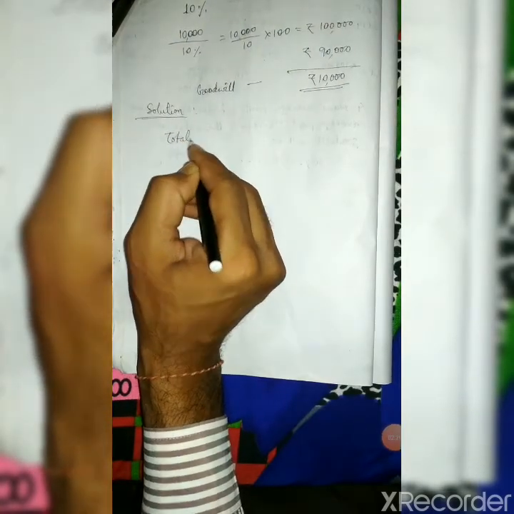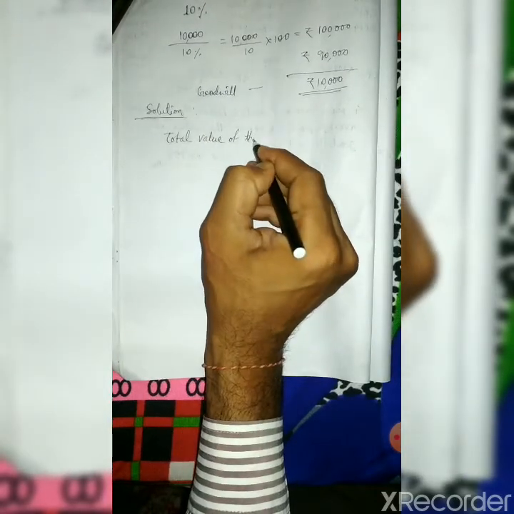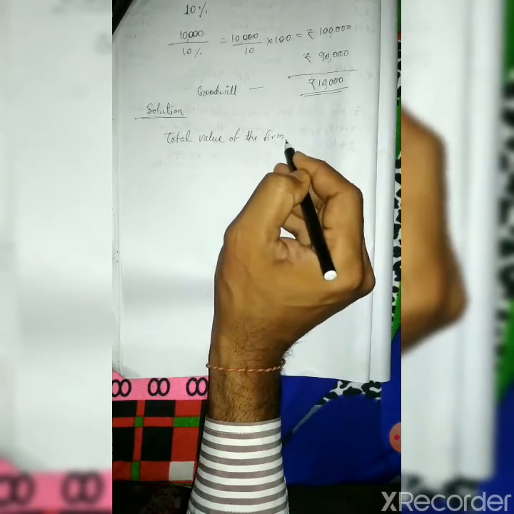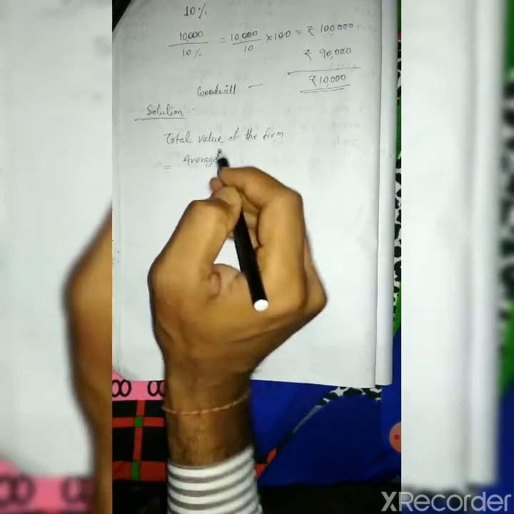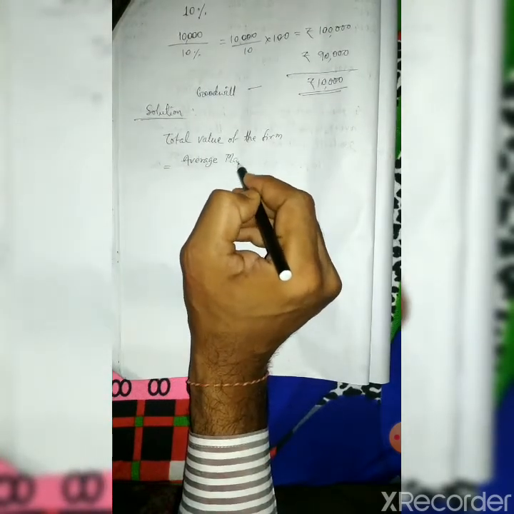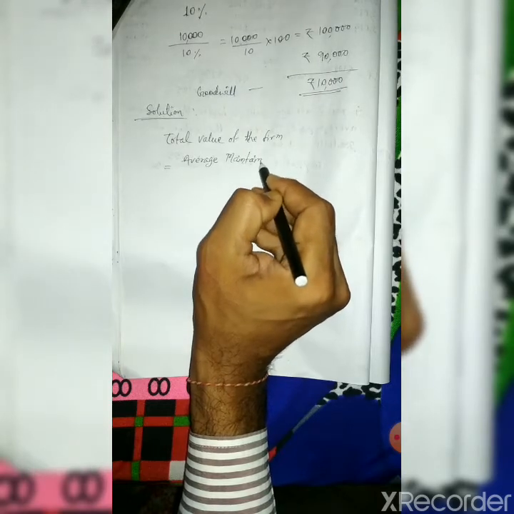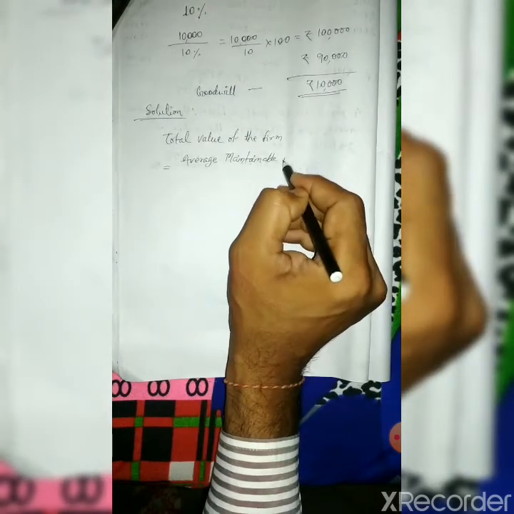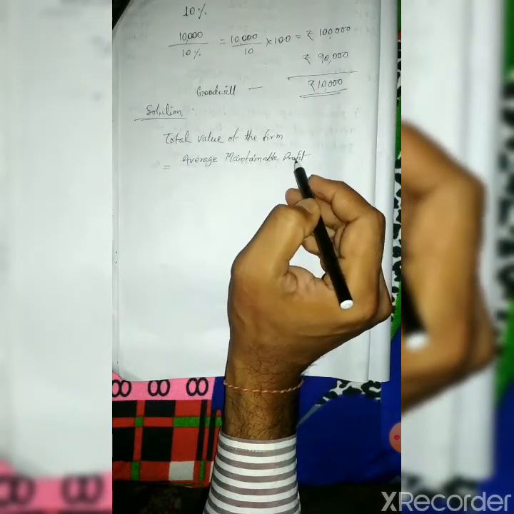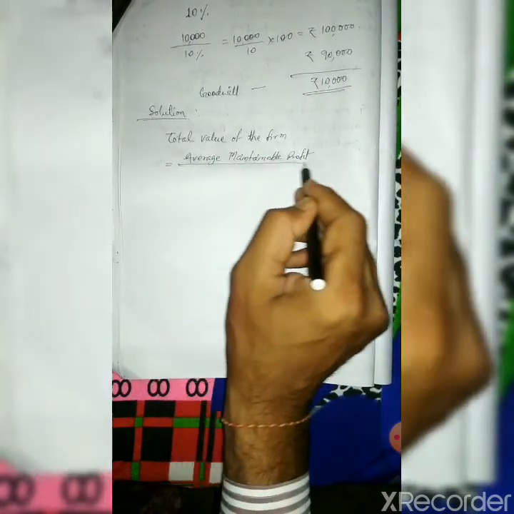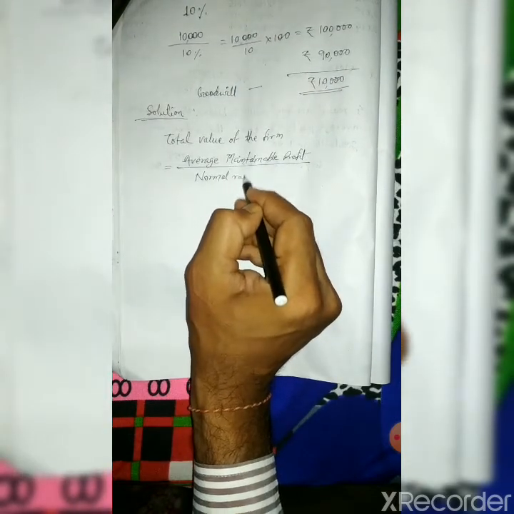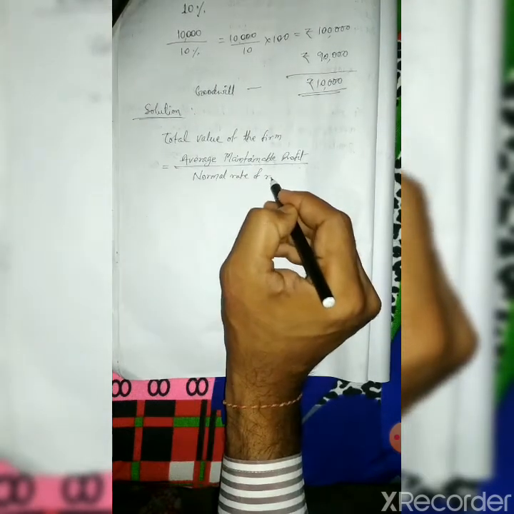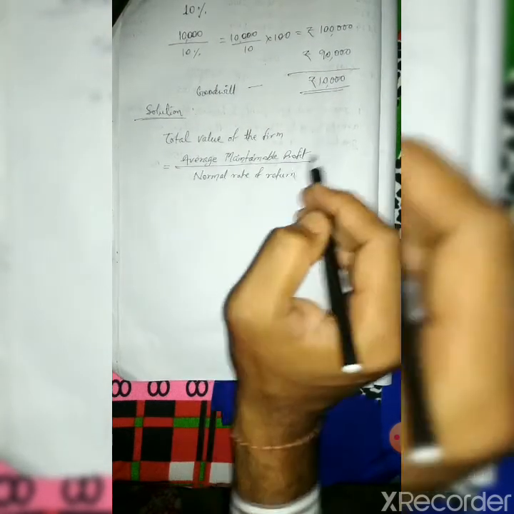First we will write the total value of the firm, which is equal to the net assets of the firm. The total value of the firm we will get by dividing average maintainable profit by normal rate of return, into 100.